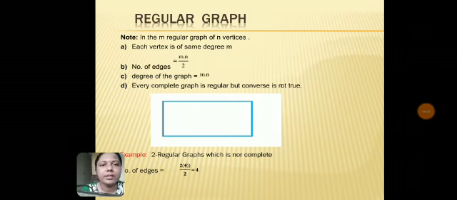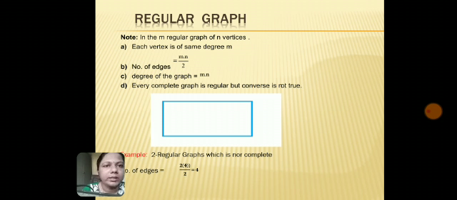Some interesting things about regular graphs. In an m-regular graph of n vertices, each vertex is of the same degree m. The number of edges is equal to m into n by 2. The degree of the graph is equal to m into n. Every complete graph is regular, but the converse is not true. So here in the 2-regular graph, we'll verify these things.